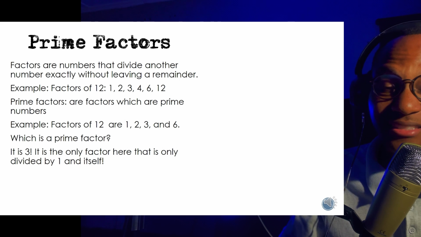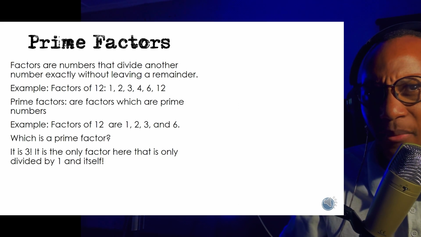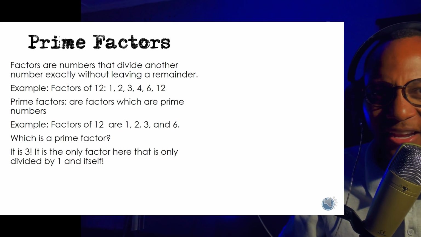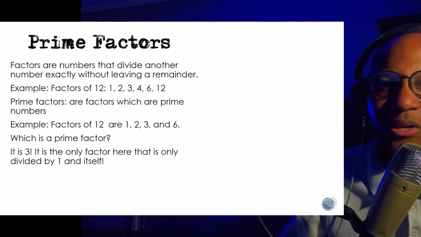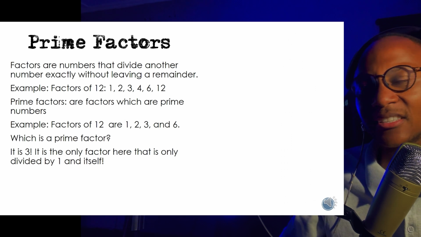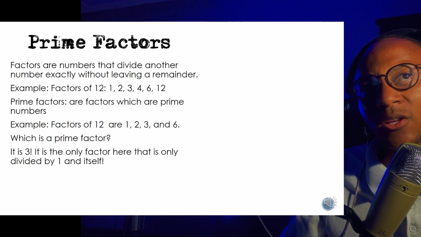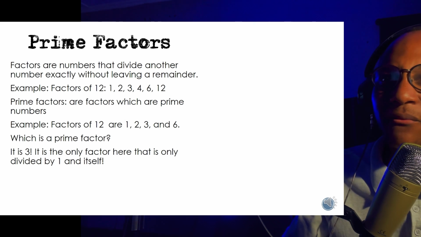We said prime numbers are divisible by two numbers, 1 and itself. 2 is a prime number because 2 can be divided by 1 and itself only. 3 is a prime number, but 6 is not a prime number, because 2 can get into 6, 3 can get into 6, 1 can get into 6, and 6 can get into 6. So 3 is a prime factor. Another prime factor is 2.